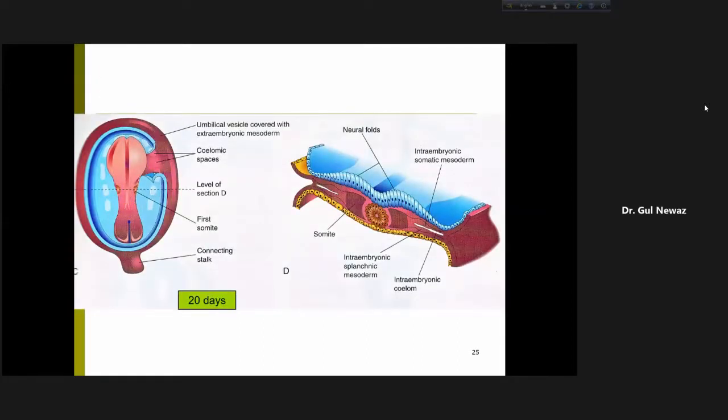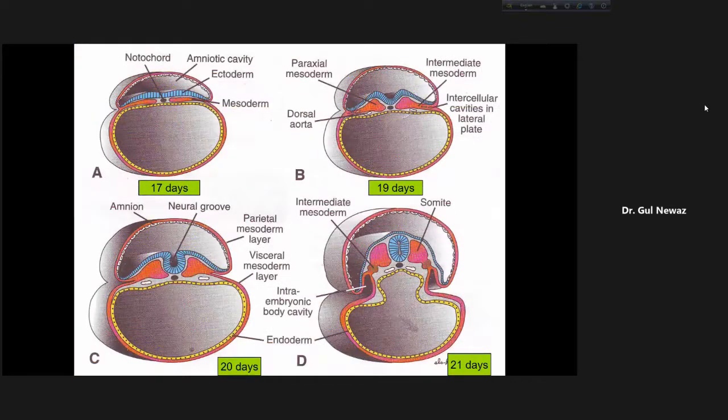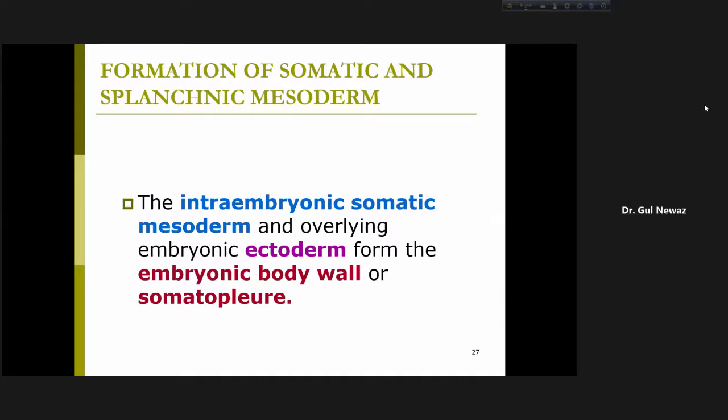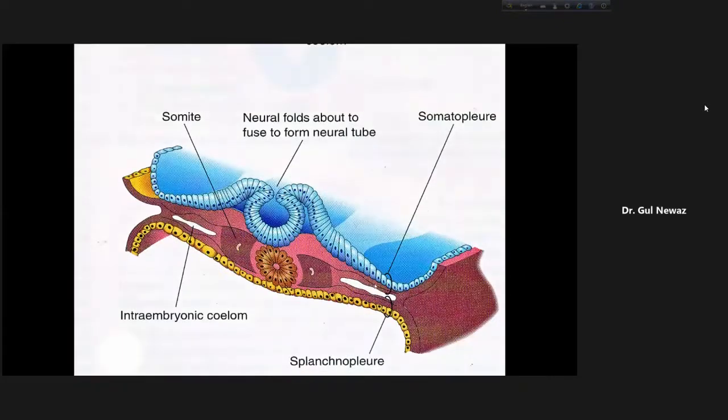So look at the mesoderm. Next, the intraembryonic somatic mesoderm and the overlying embryonic ectoderm form the embryonic body wall or somatopleure. I'm showing you the figure. Look at the arrow: intraembryonic somatic or somatopleuric mesoderm, together with the overlying ectoderm, forms the somatopleure, the body wall of the embryo.